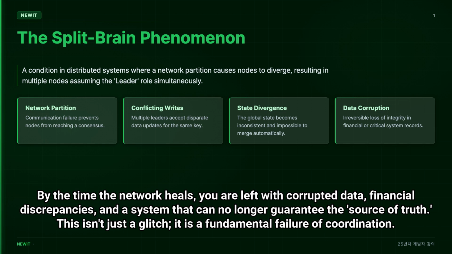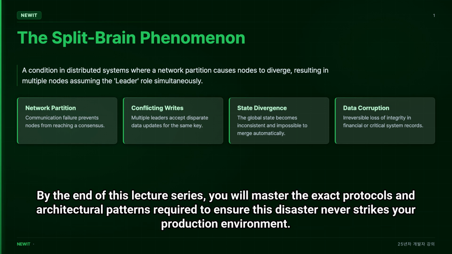This isn't just a glitch. It is a fundamental failure of coordination. By the end of this lecture series, you will master the exact protocols and architectural patterns required to ensure this disaster never strikes your production environment.